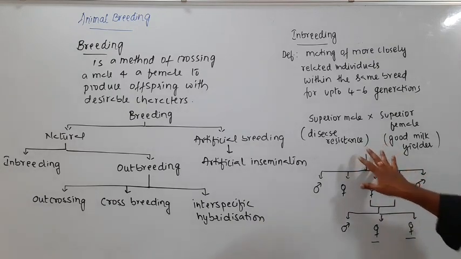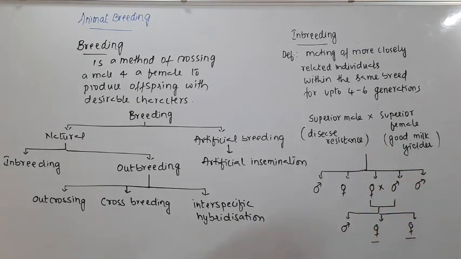So I want these characters to be present in the offspring. This inbreeding is just like self-pollination in plants. Now continuous inbreeding can result in a problem called inbreeding depression.